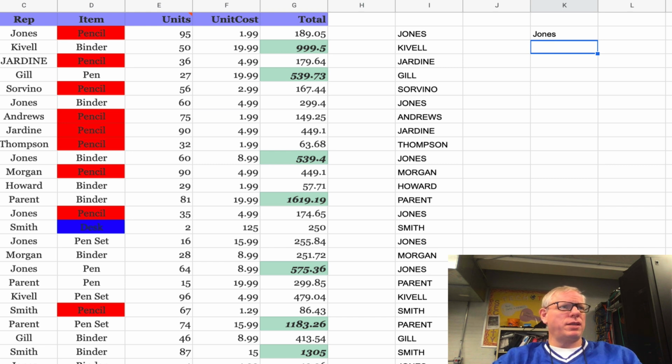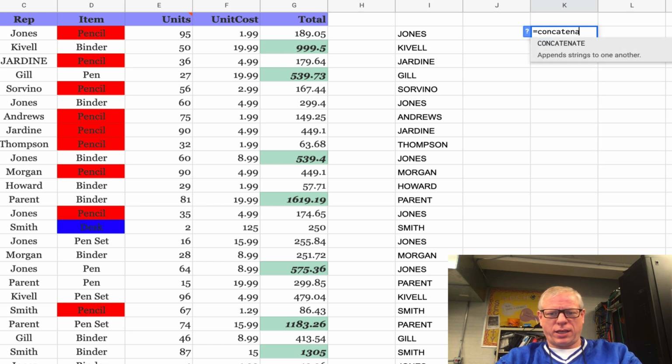Next thing I want to talk about today is concatenate, or bringing fields together. Let me delete this again. So hypothetically, let's say rep was a first name and item was a last name, and I want to take these two fields and combine them into one. I'm going to come over here to my column K again, and say equals concatenate, C-O-N-C-A-T-E-N-A-T-E.